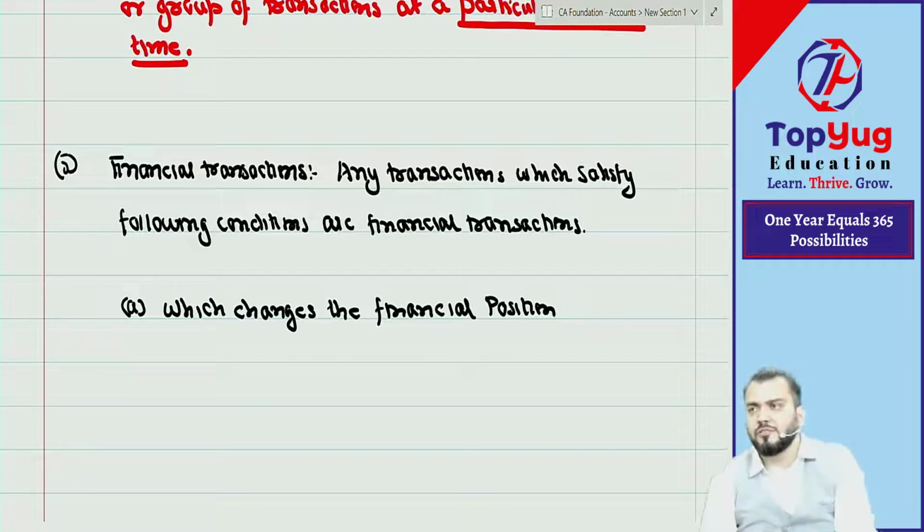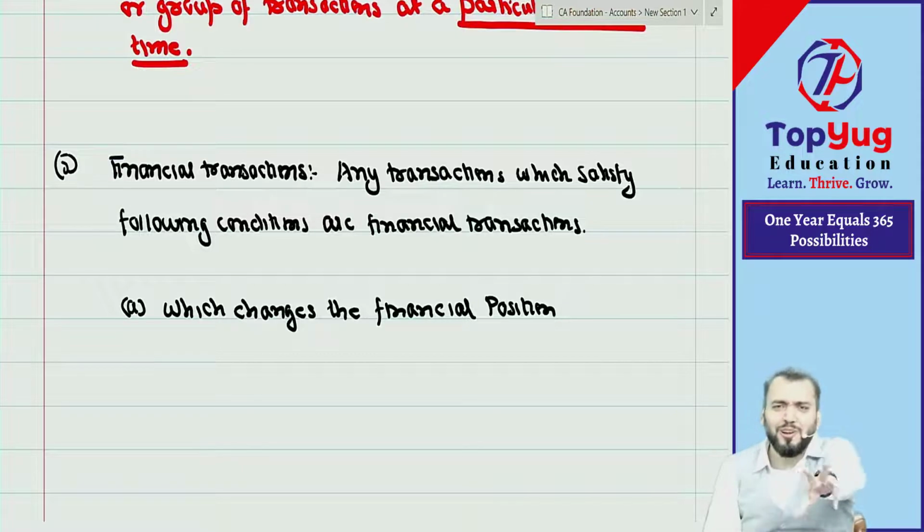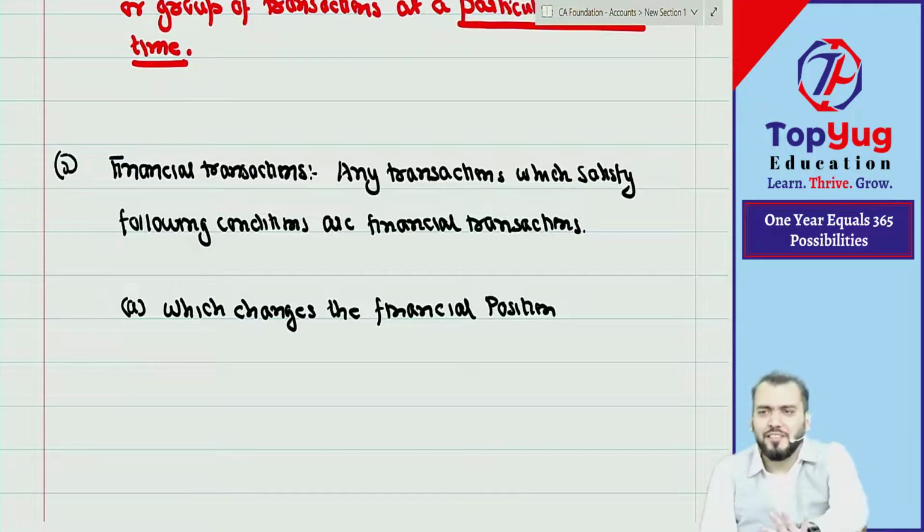Financial position. One new term came. Financial position means position of assets and liabilities. I hope you all know assets and liabilities, but until I come to assets and liabilities, let us understand whatever you know.